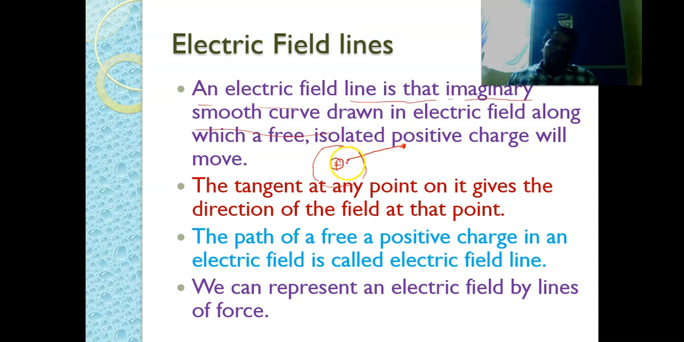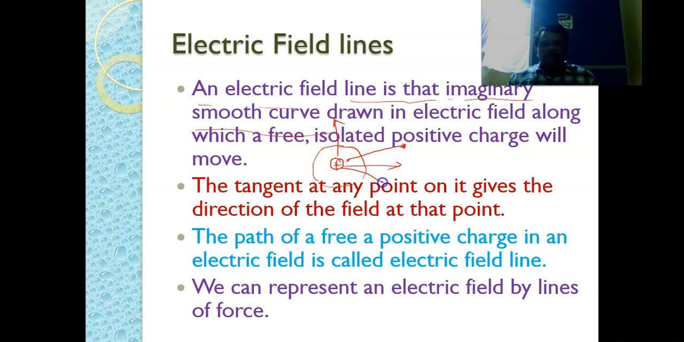So this is nothing but the path of movement of a unit positive charge away from this positive charge, which is called an electric field line. So for a positive charge, the electric field lines will be away from the center, like this.